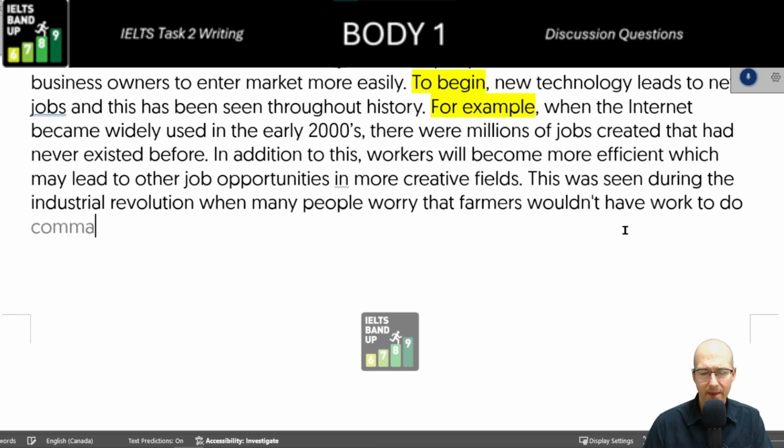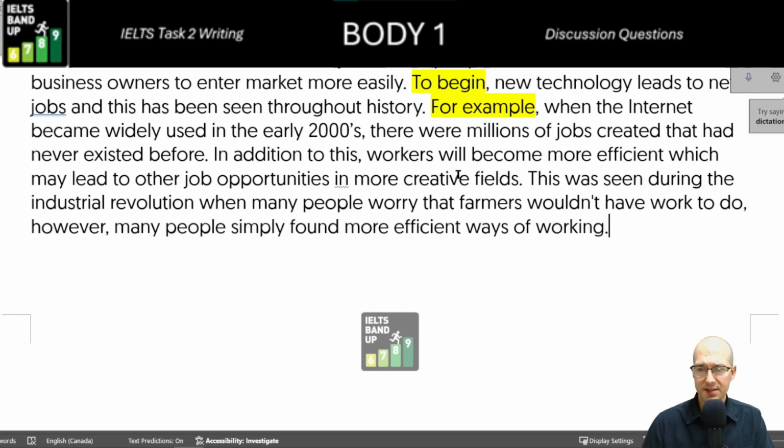However, many people simply found more efficient ways of working. So there's the second one. So beginning here, right? In addition to this, there's our second point. And this was seen during here.